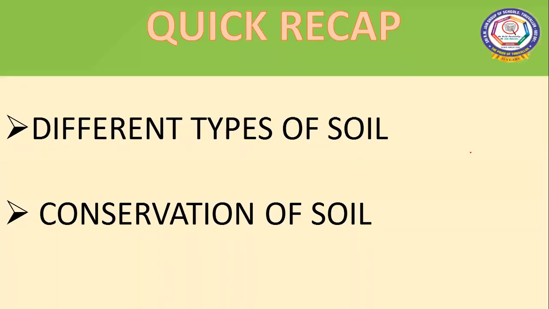So we have come to the end of the module, children. We have learned about the different types of soil, like alluvial soil, black soil, red soil, laterite soil, and what soil erosion is. We have learned about soil erosion and the various methods to conserve the soil.